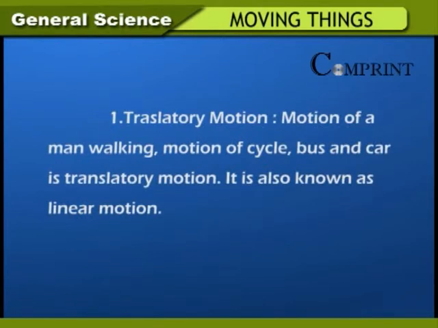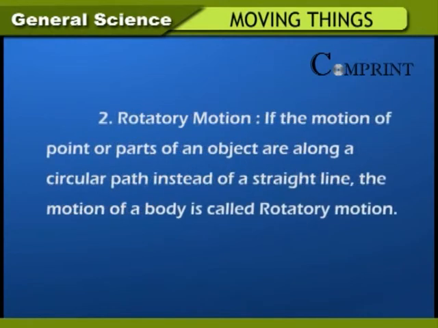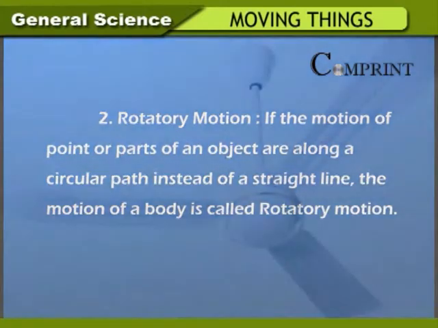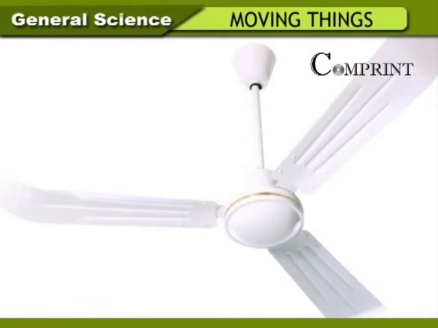Translatory motion. Motion of a man walking, motion of cycle, bus and car is translatory motion. It is known as linear motion. Rotatory motion. If the motion of points or parts of an object are along a circular path instead of a straight line, the motion of the body is called rotatory motion. Movement of merry-go-round, wings of fan and hands of clock belong to this kind of motion.